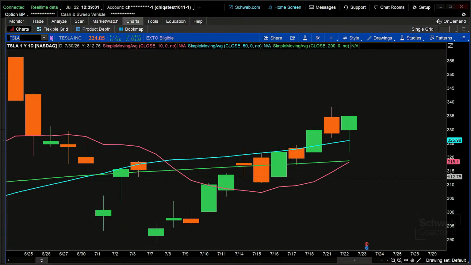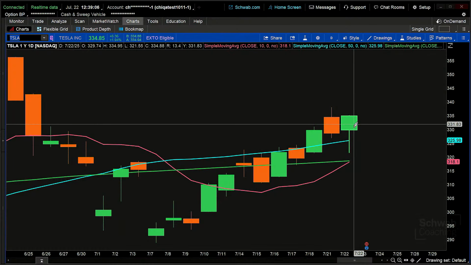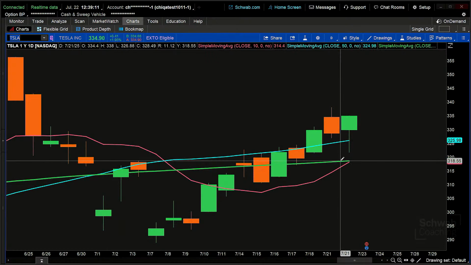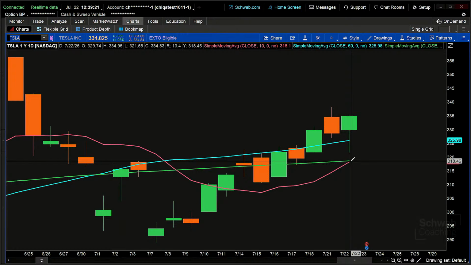So here's what I happen to notice on this particular chart in terms of Tesla. And again, this is an illustrative example, not in any way any kind of a recommendation. I notice that the price currently is above the 50 period moving average, above the 200 period moving average, and above the 10 period moving average. So what a trader might do is look for an entry, and we're close but not there. But we might put together a trade that says, fine, if price breaks above that 200 period moving average, or if the 10 period moving average crosses above that 200 period moving average, then enter the trade, else wait.